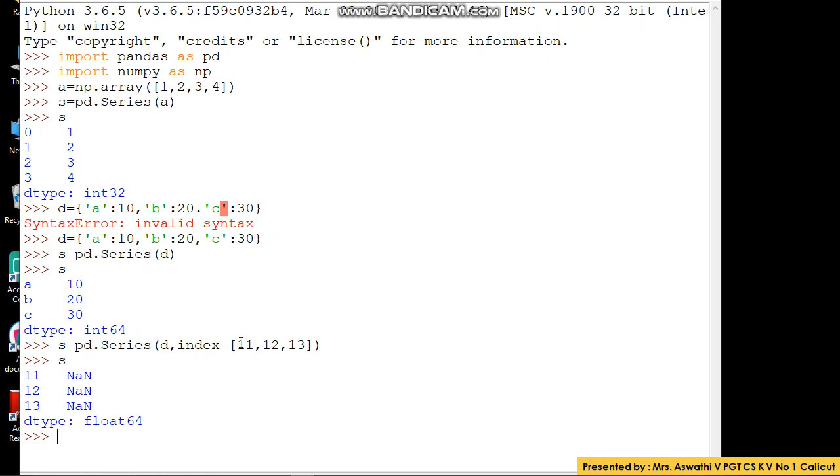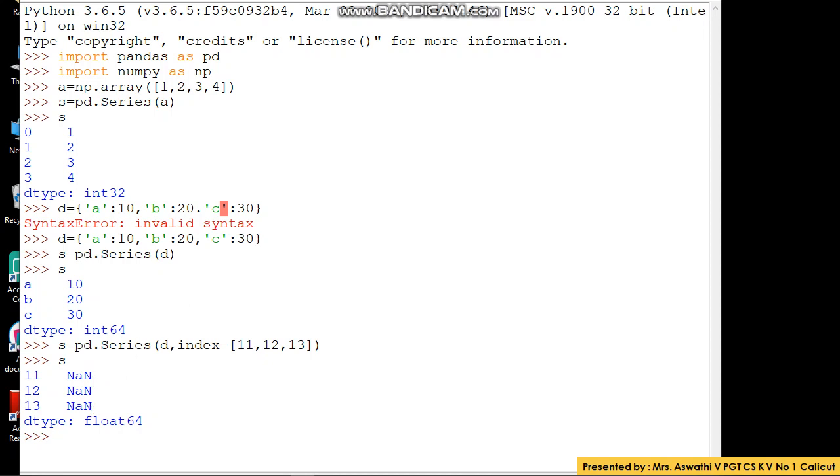For these index values, 11, 12, 13 have now been taken as keys, and for those keys there is no value mentioned, because our dictionary was a 10, b 20, c 30. a, b, c were our keys. Now here we have mentioned index values 11, 12, 13, which means that these have become the keys, and for these keys there is no value in our dictionary, so it is given as NaN.